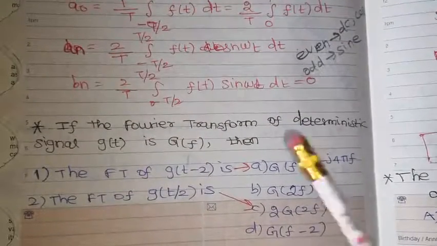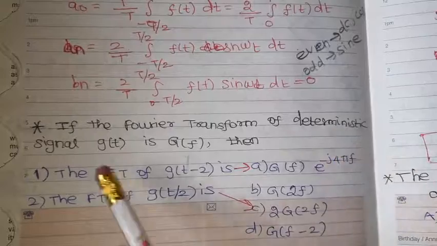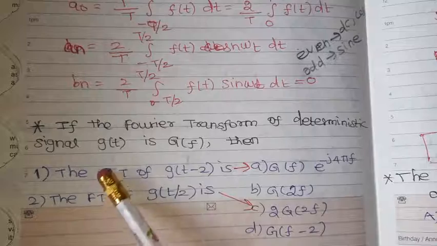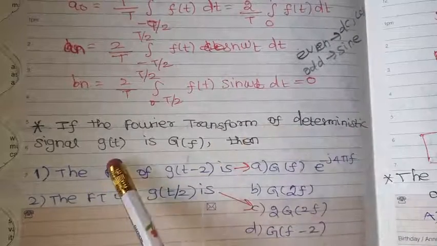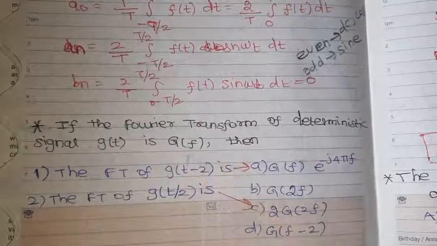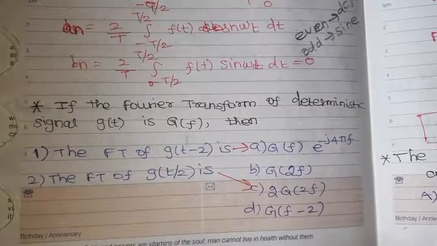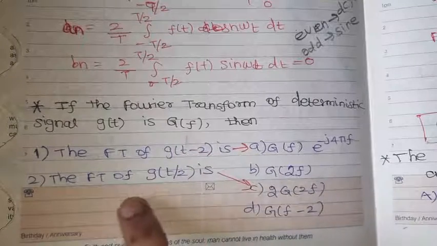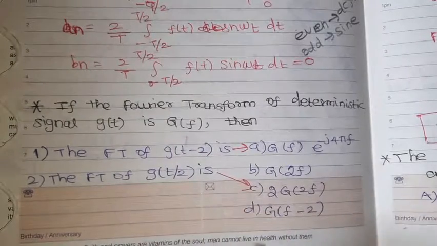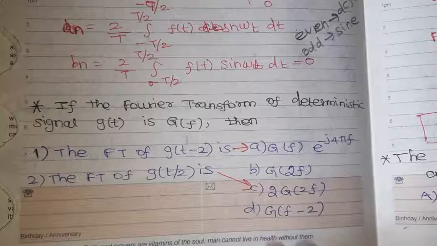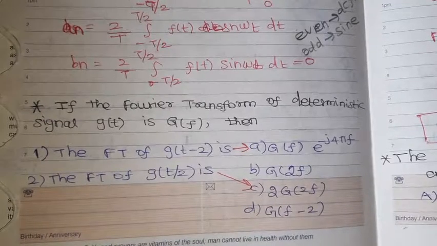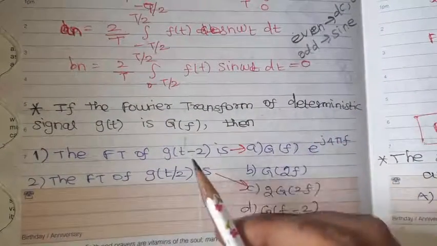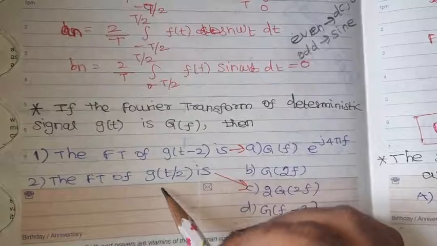Next question: if the Fourier transform of a deterministic signal g of t is G of f. This is like match the following. On the left hand side, given are the Fourier transform of g of t minus 2 and the Fourier transform of g of t by 2. We need to find out the answer. So, this is a properties based question, on the properties of the Fourier transform. What are the properties? The time shifting property and the scaling property.